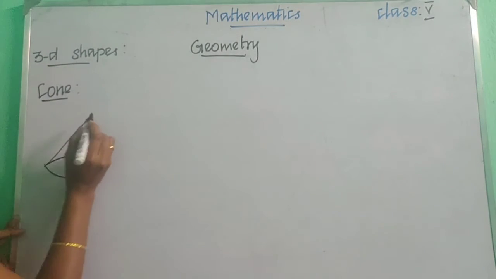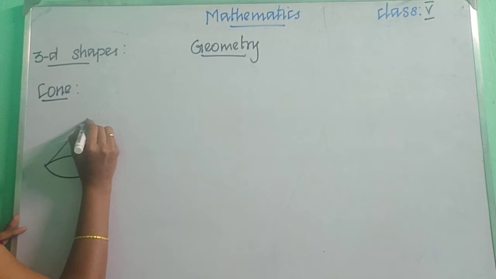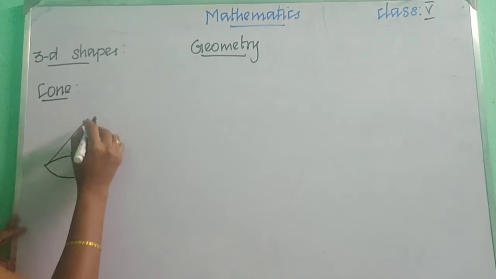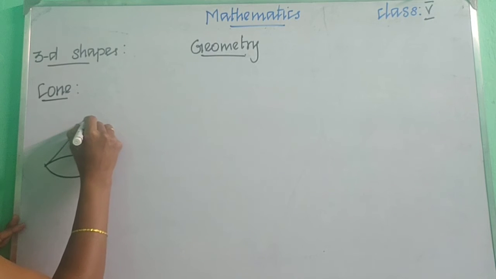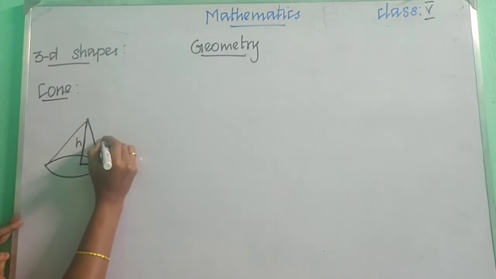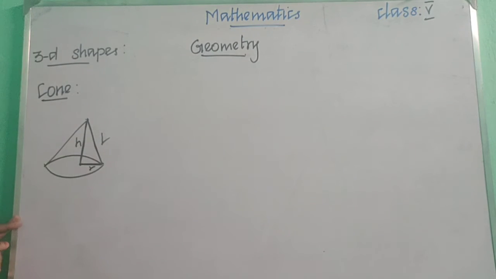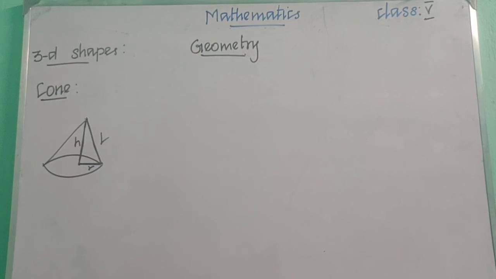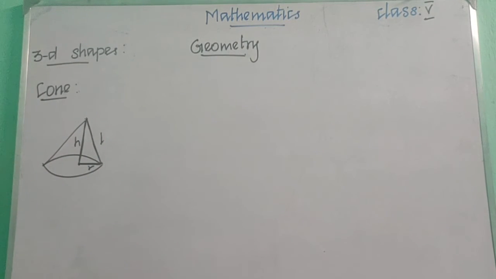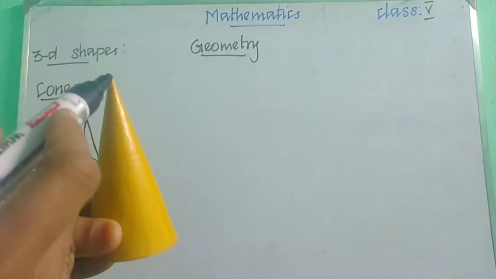And from this apex, it is the apex. From the pointed tip to the edge of the circle, if we measure this, that is called slant height. Slant height, we mention as L. Okay children, did you all understand?